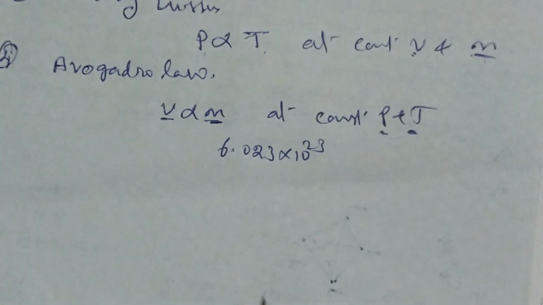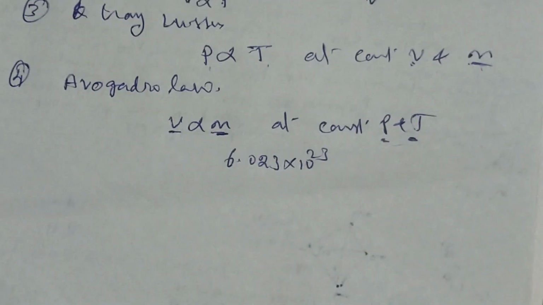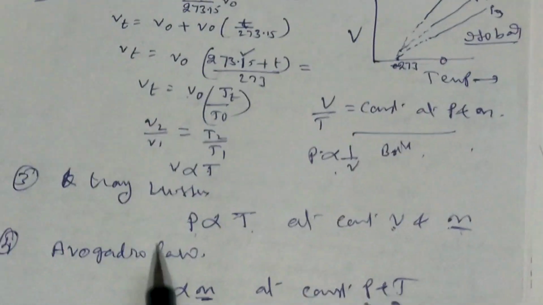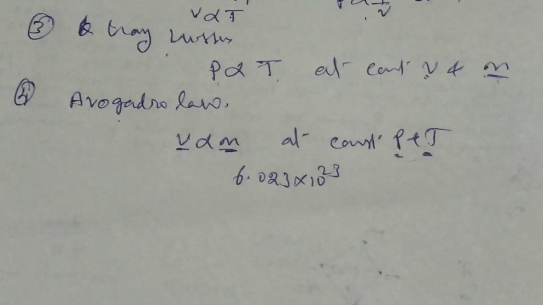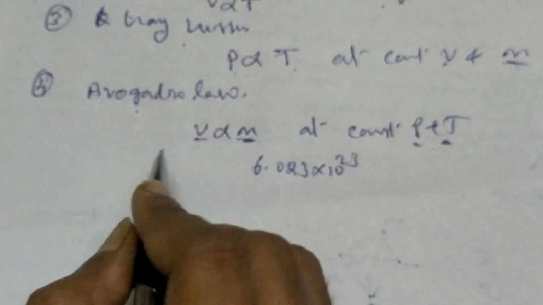Similarly, here also we can make some graphs. So these are the total four laws. One is Boyle's law, second is Charles's law, third one is Gay-Lussac's law, fourth one is Avogadro's law. After this, we can go for the ideal gas equation.